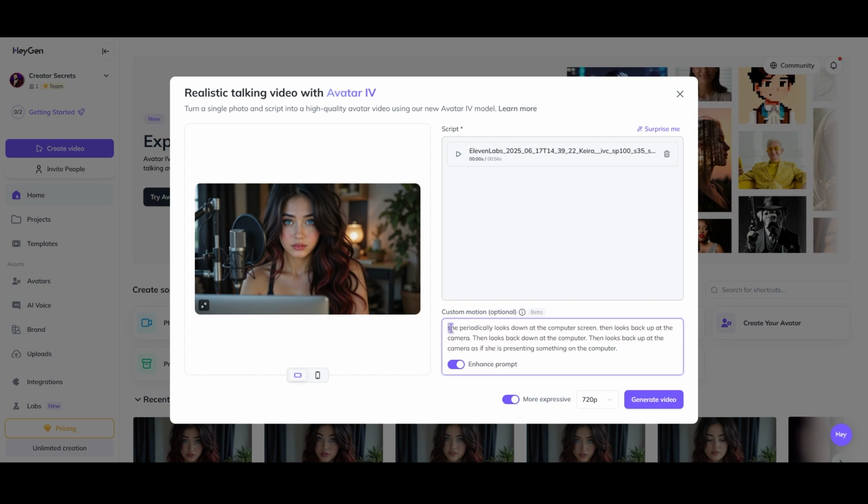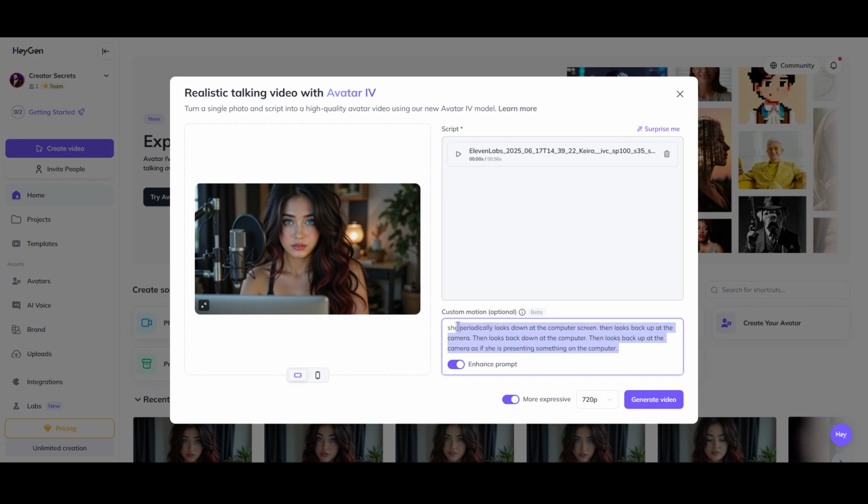Okay, so the prompt I put here is she periodically looks down at the computer screen, then looks back up at the camera, then looks back down at the computer, then looks back up at the camera as if she is presenting something on the computer. So it's a little bit repetitive, but I found that that actually makes a better result because, for example, if I just said she looks down at the computer periodically, what I've seen is that the AI just makes her look down at the computer the entire time.